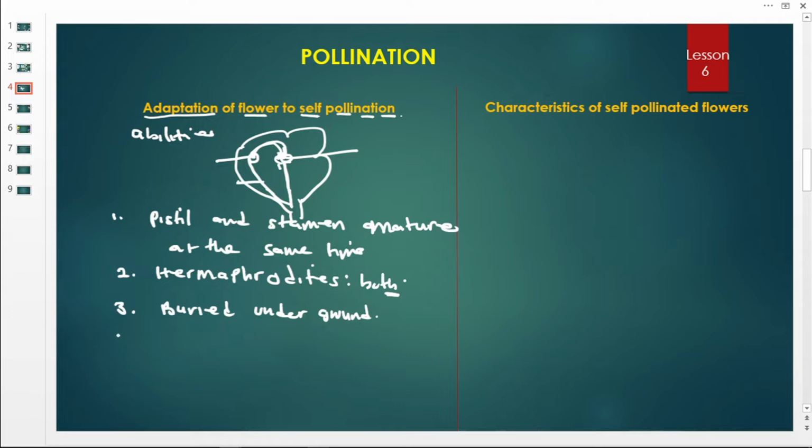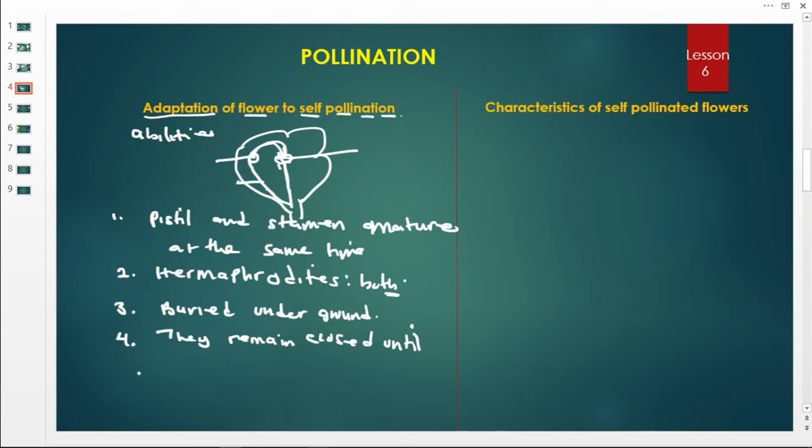Then adaptation number four, these flowers remain closed. They remain closed until self-pollination occurs. So my dear learner, these are the abilities, these are the reasons as to why some flowers have self-pollination.